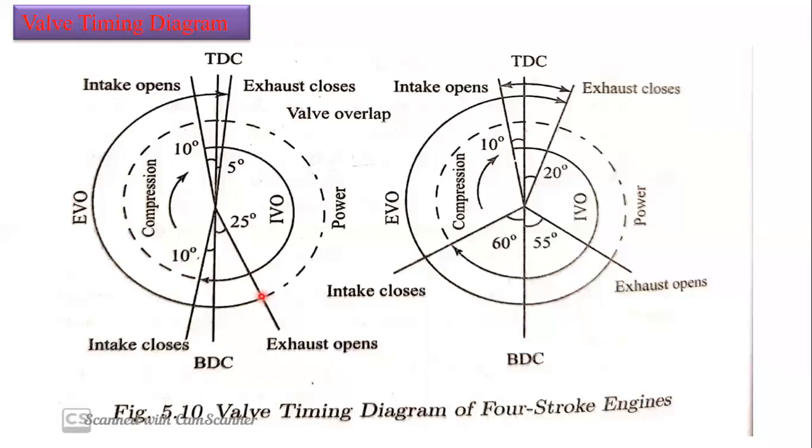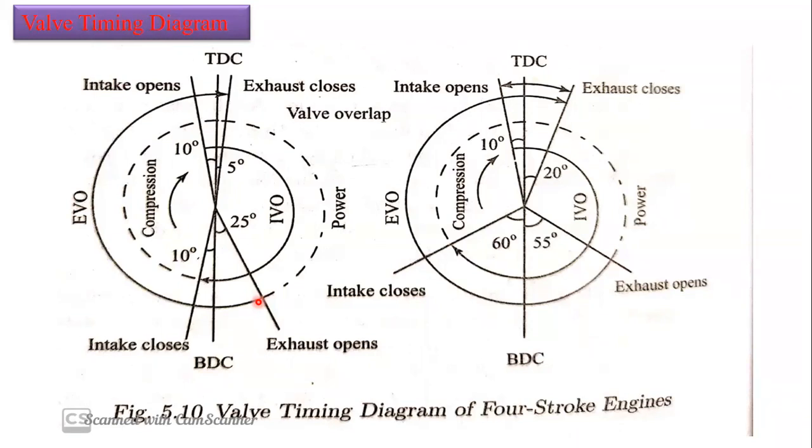Total, there will be one advantage and one disadvantage. We get less power, but the reduced power required to push the piston is advantageous. So there will be some variation in the work output, but compared to opening the exhaust valve at BDC, if we open earlier, the overall work output is going to increase.